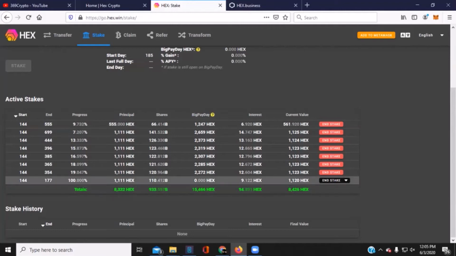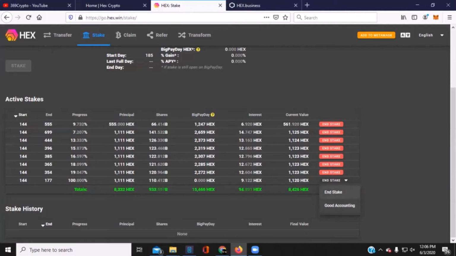If you don't, you can also have another function here. Here's the end stake, which will mint my tokens and the interest from this 33-day stake, which is at 100%. Good accounting function will put it on hold. It won't mint the tokens, and it won't accrue any more interest, nor will it start to incur penalties after the 14-day time.